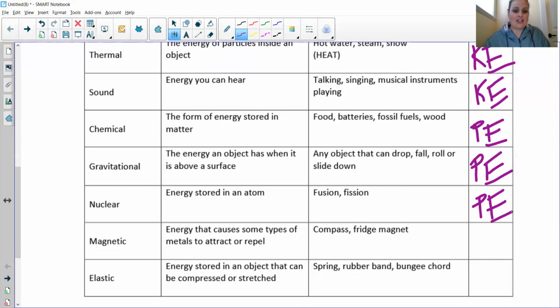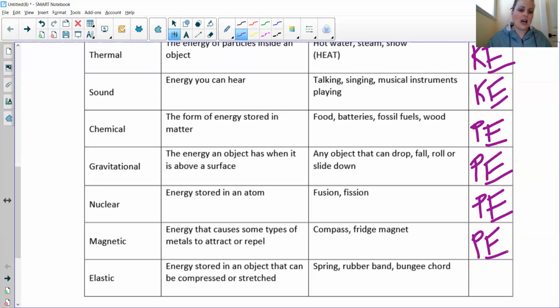Magnetic energy is the energy that causes some types of metals to attract or repel, like a compass, a fridge, or a magnet. This is also considered potential energy because you can hold them apart, but there's still that force there. And then if you were to let them go, you do that. Or if you've ever tried to get the two north ends of magnets to go together, they push apart.